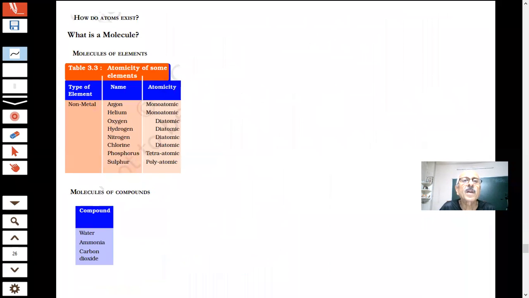Now we know about atoms, how do atoms exist, student? Atoms don't exist as individuals. There is nothing like H or O, but there is H2 gas, O2 gas, nitrogen gas. There are a few inert gas elements which exist alone. But then you are saying that H2O exists, carbon dioxide gas exists. So how are the atoms existing?